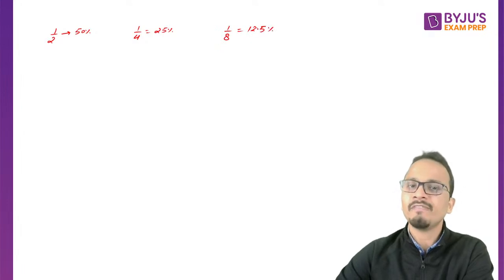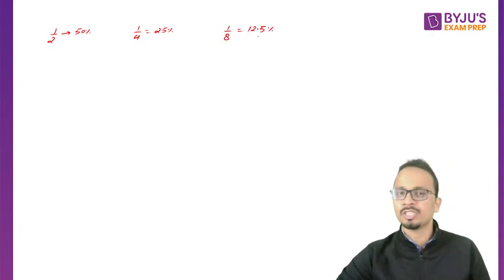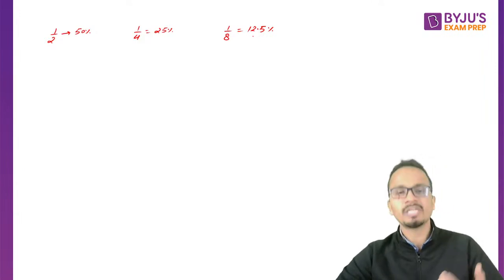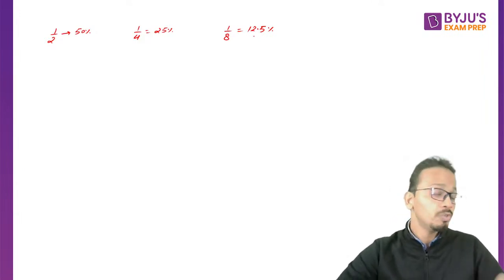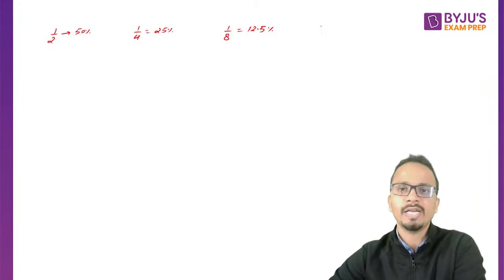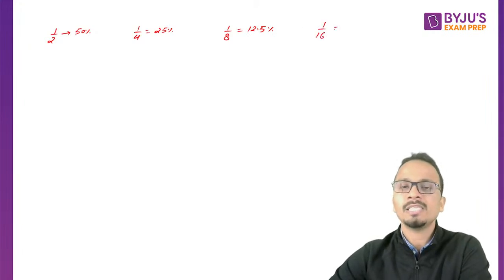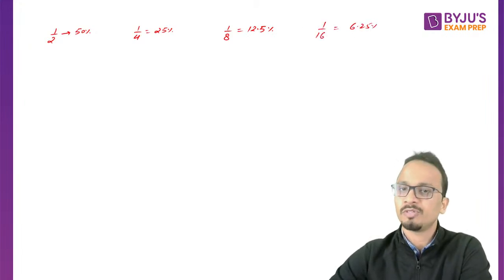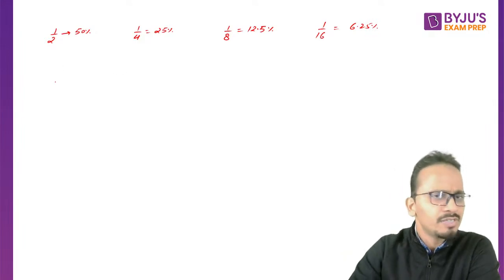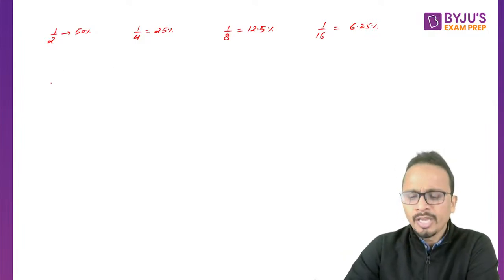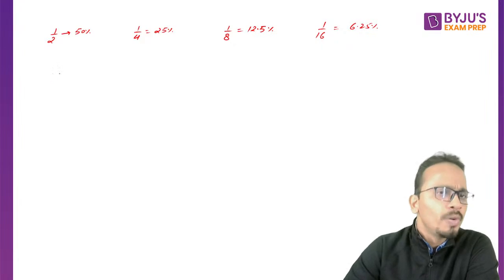So basically, whenever you see 12.5% in any of the calculations, you can replace it by 1 by 8, which will be easier to calculate. All right. Similarly, 1 by 16 is 6.25 percent. All right, some of the fractional equivalents which are frequently used.